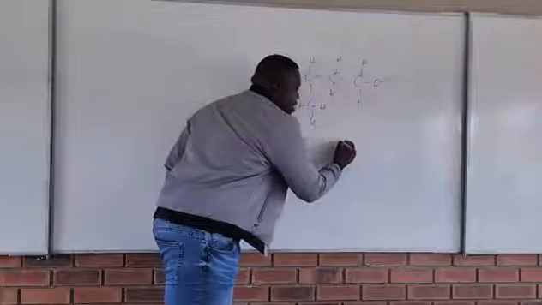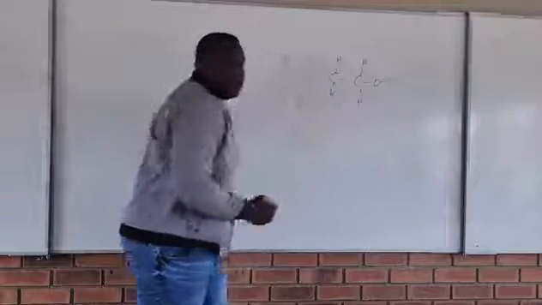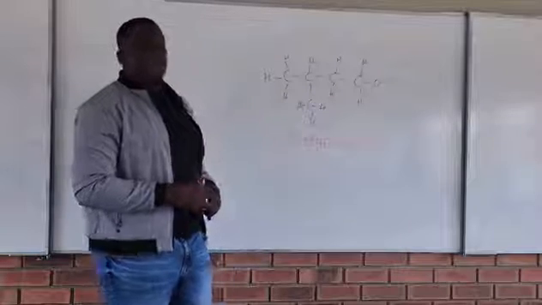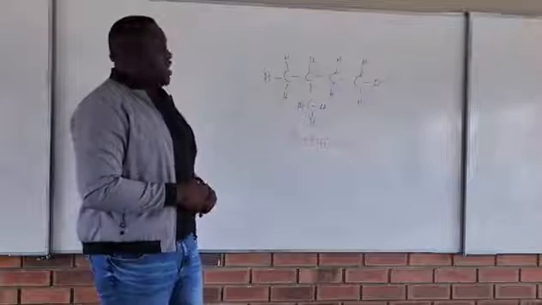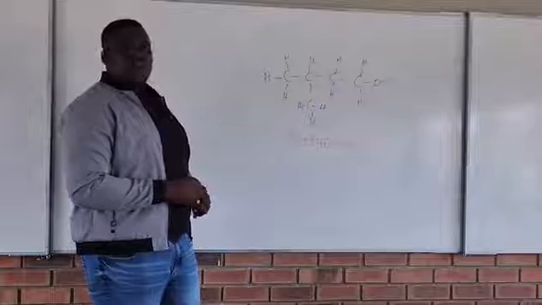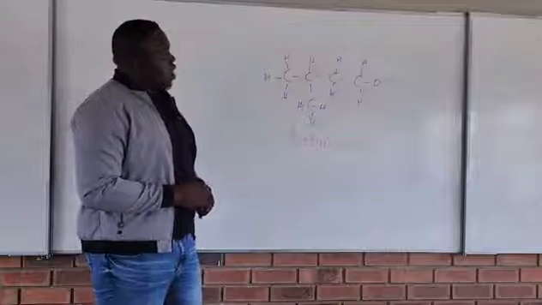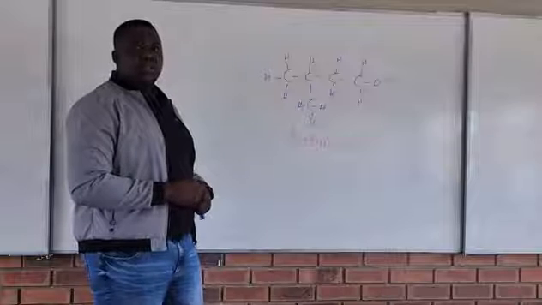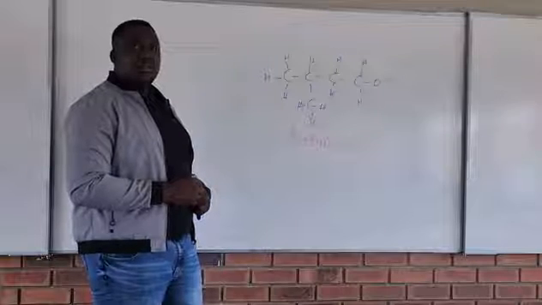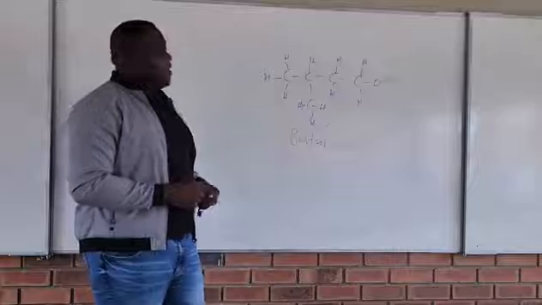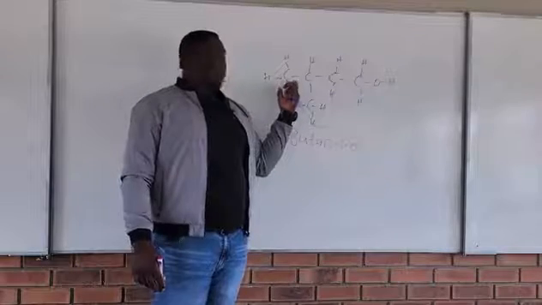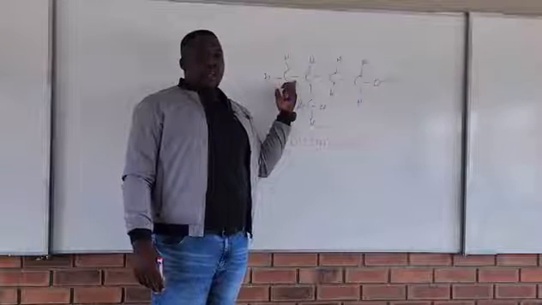It means this one is butan-1-ol. But it has got a branch. Do you see that? Yes. You can see, right? So, how are we going to name this one? It means we need to indicate where is the branch.